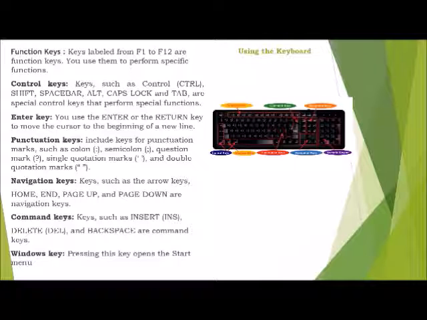For example, the keys labeled from F1 to F12 are function keys and we use them to perform specific functions. Control keys include control key, shift key, space bar, alt, caps lock, etc. These are special control keys.